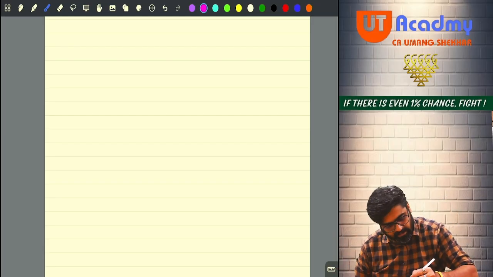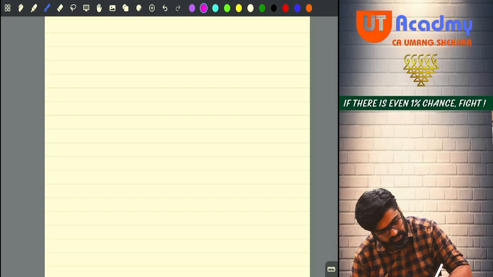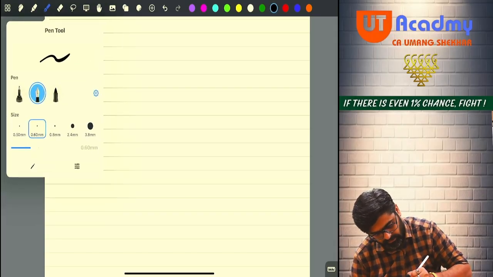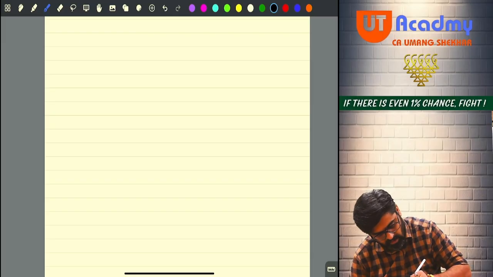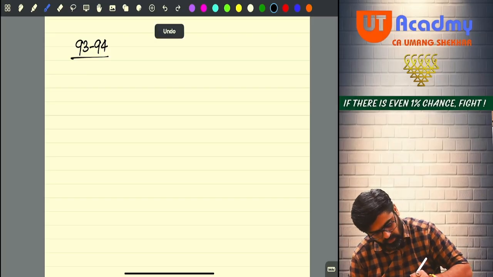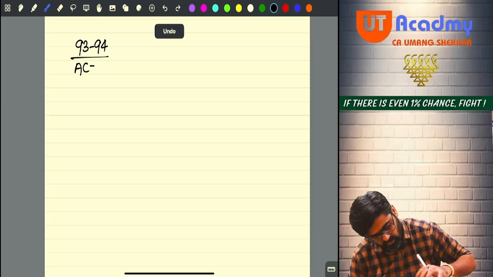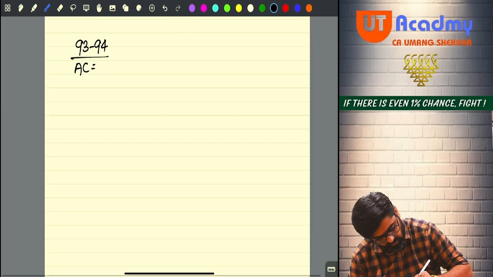So can I say, if the asset was acquired in 93-94, and the cost of acquisition, meaning the actual cost which you incurred on the asset, was 2 lakh rupees.